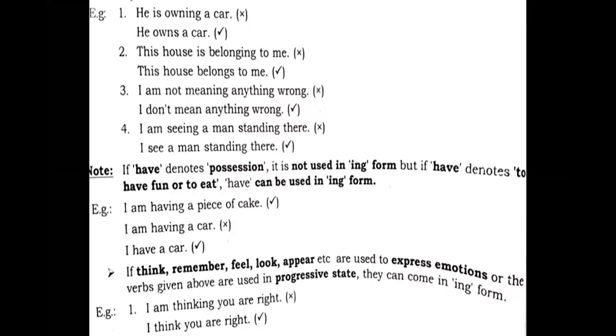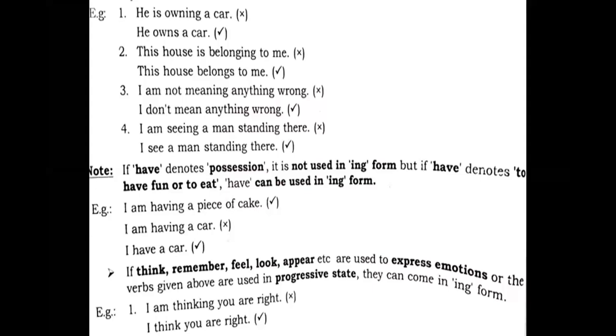If have denotes possession, it is not used in ing form. But if have denotes to have fun or to eat, have can be used in ing form. So see students, each word has got its different meanings. So you need to use these words according to their meanings, right everyone?